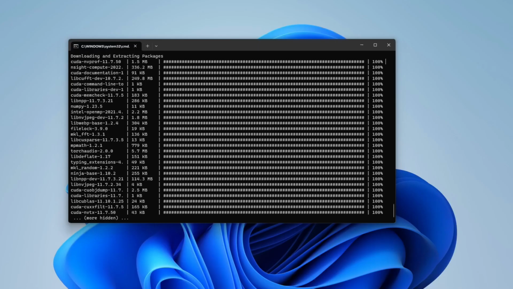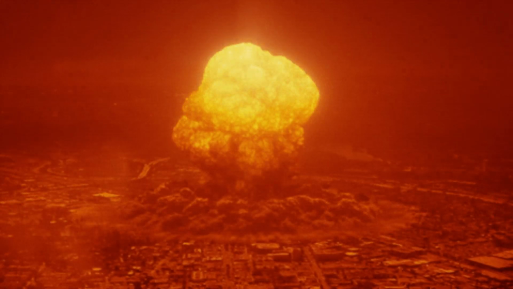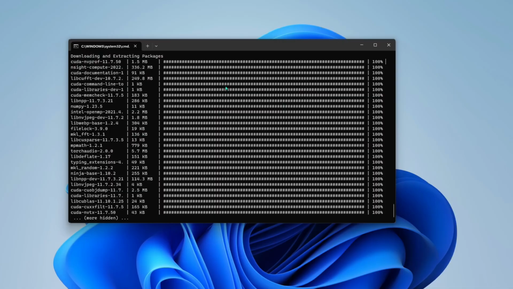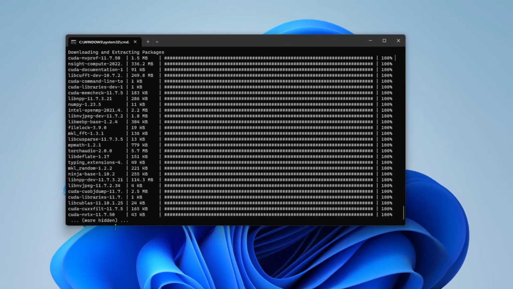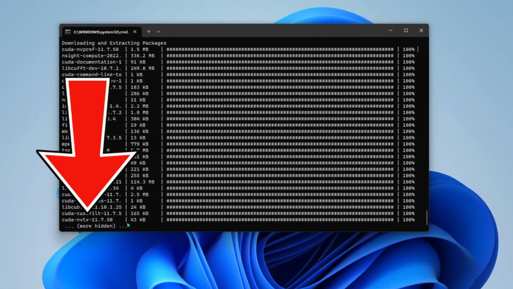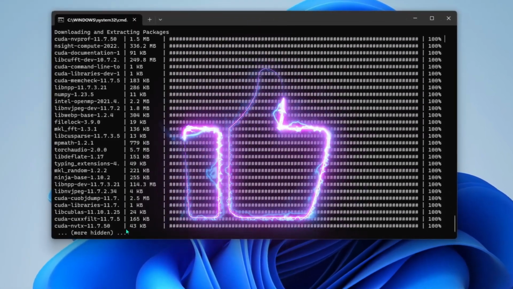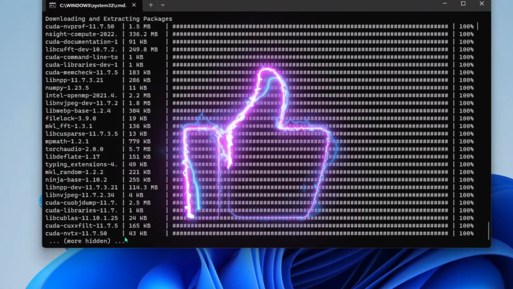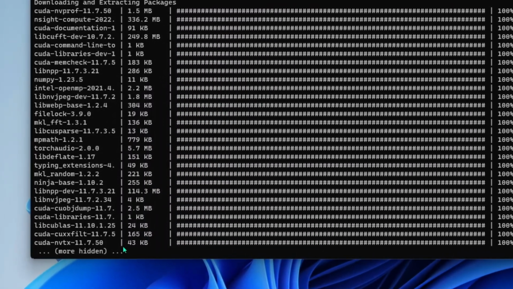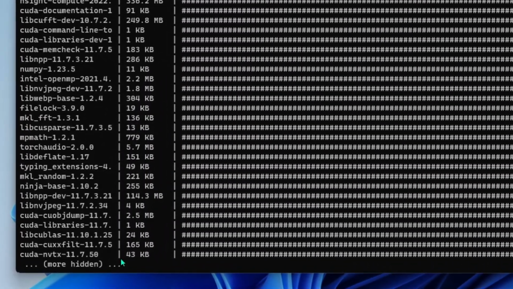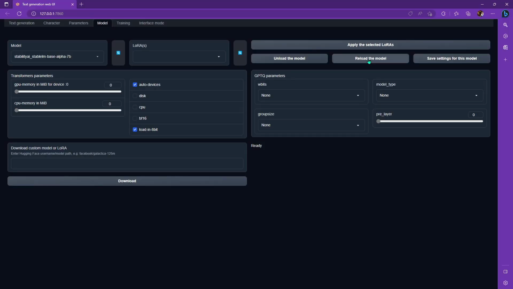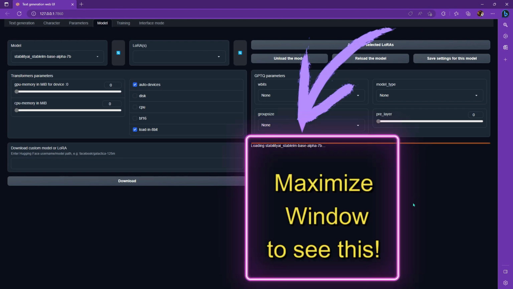Okay, so there were a couple of lessons learned here. I ran into quite a bunch of issues. The first one is not an issue, just a heads up: you'll be stuck on "more hidden" at the bottom here for quite a long time. It's still installing stuff, so just be patient. This is my second install, and it broke the first time when I enabled 8-bit, and it just went crazy. Also, when you're reloading the UI, there's no feedback in the actual web UI, though it'll say in the command prompt. If you press it multiple times, it's going to run multiple times. I pressed it about 8 times because I thought it wasn't working, and it just kept loading and loading after it loaded.